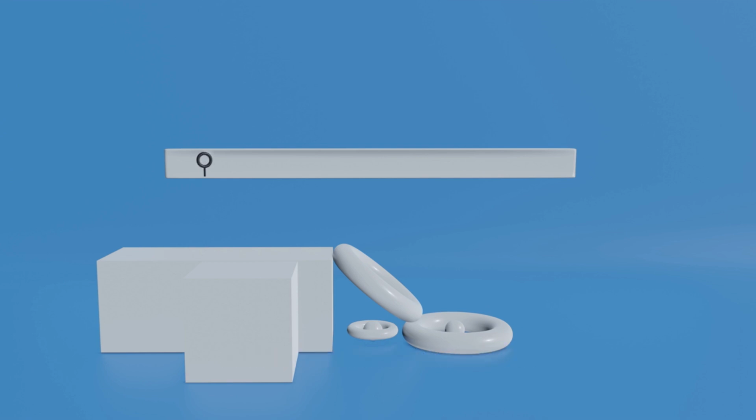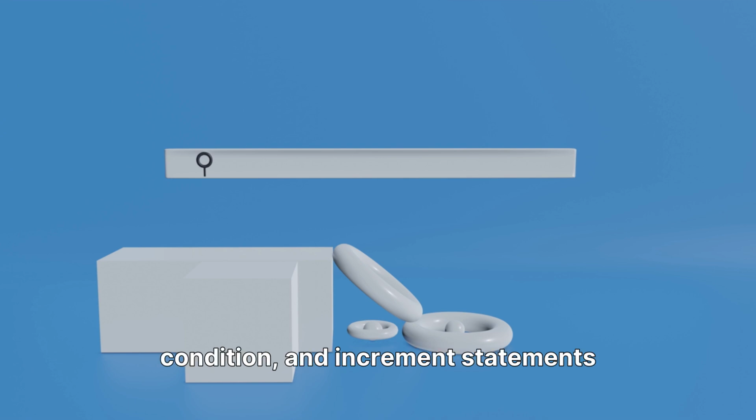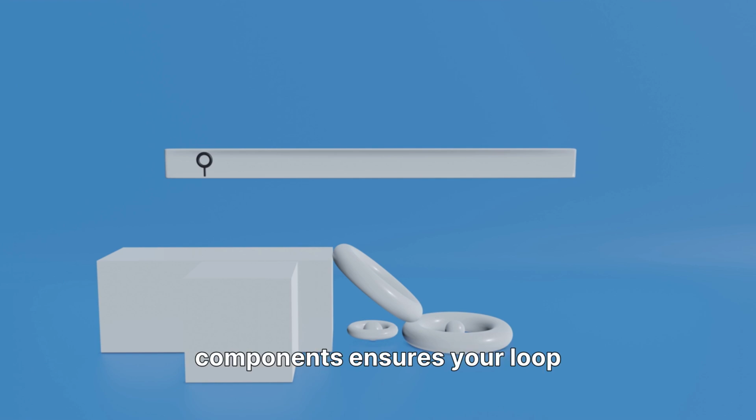A key tip is to ensure your initialization, condition, and increment statements are correctly defined to prevent infinite loops or off-by-one errors, which are common pitfalls for beginners. Careful planning of these components ensures your loop behaves as expected.